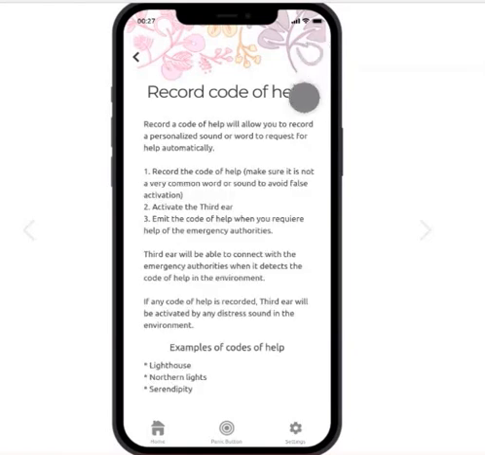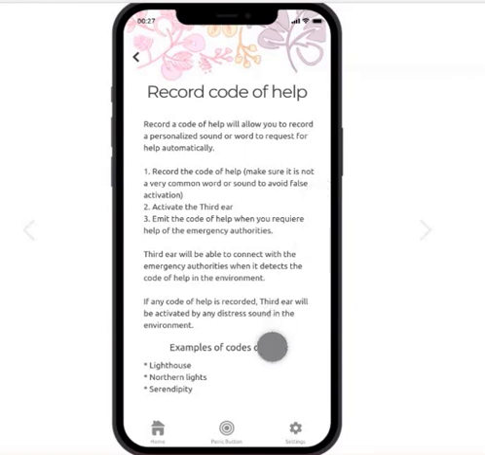Here again, if we click on the light bulb, it's giving some description on how it works. So here the application or this feature recommends that the user uses a not common word or not a common sound as the code of help to avoid a false activation of the feature.